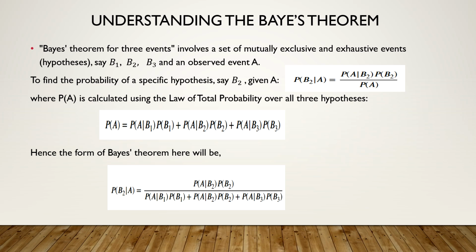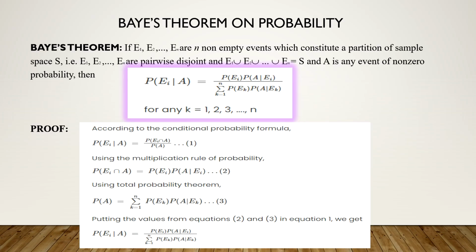Like we saw in the proof just now, P of A by the law of total probability is P of B1 into A given B1 plus B2 into A given B2 plus B3 into A given B3. So, for the Bayes theorem, we will have P of B2 given A as P of A given B2 into P of B2 upon the whole denominator, which is P of A. Now, this is the proof for Bayes theorem. You will understand it better how to apply as we go on taking the examples.